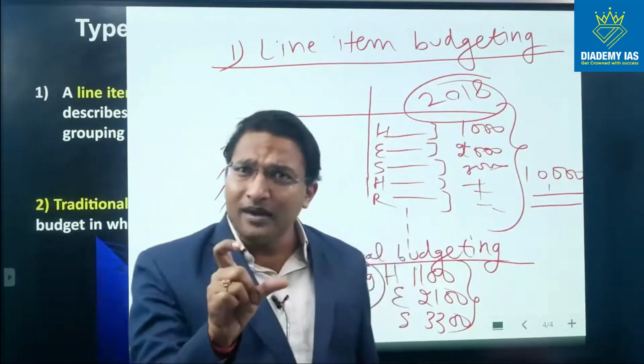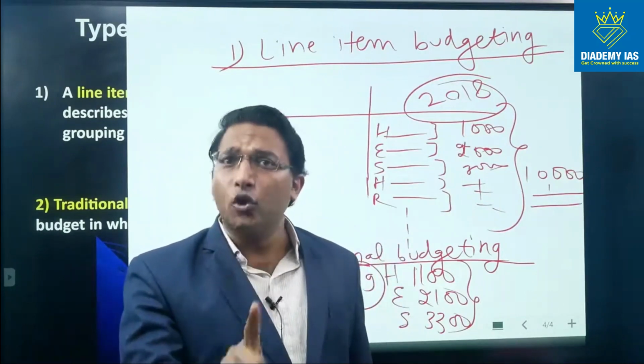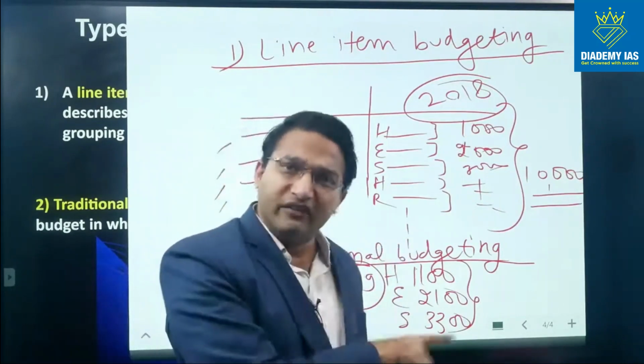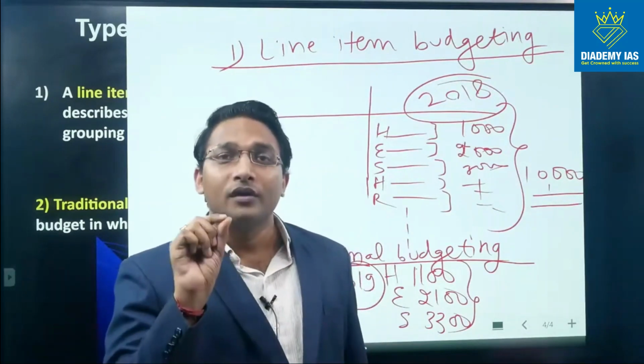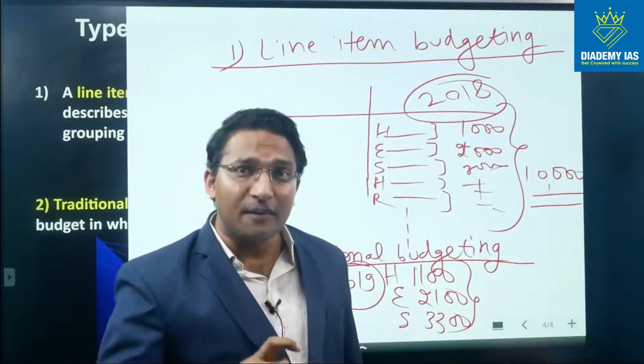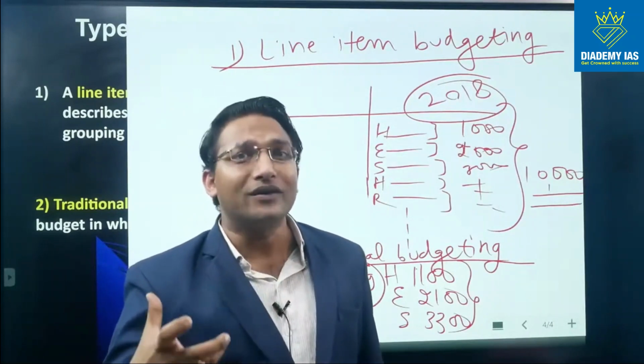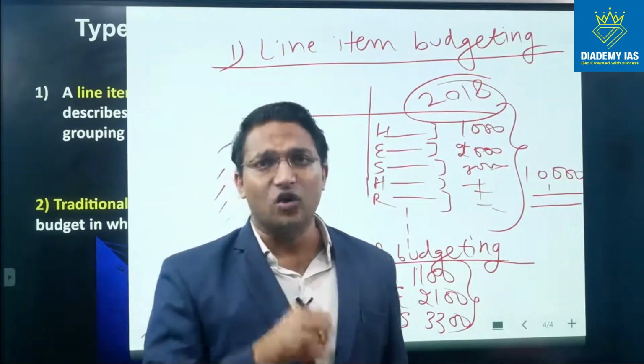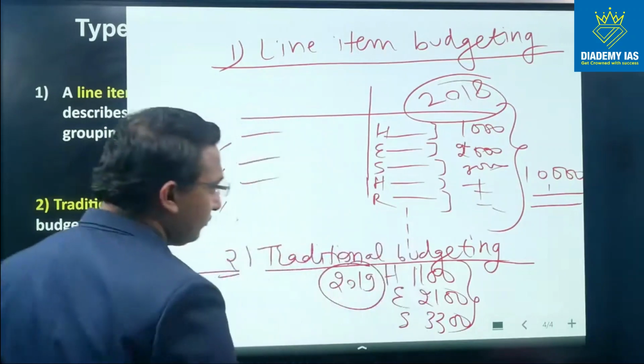So in traditional budgeting, first of all, it is dependent upon the previous year. Secondly, it is focusing upon the amount of expenditure rather than focusing upon how much output has been created as a result of the expenditure.